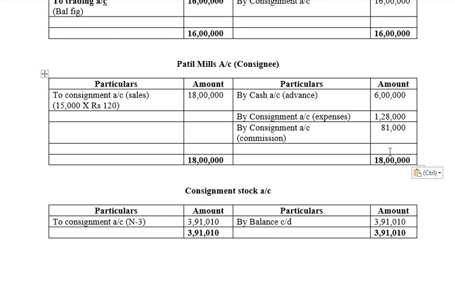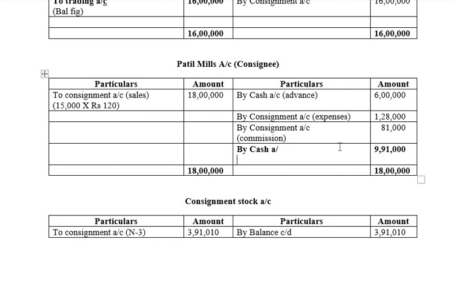Balance is 18 lakhs minus 6 lakhs minus 1 lakh 28 minus 81,000, which will give you 9 lakh 91,000. This is nothing but by bank account or by cash account in the bracket balancing figure. Close the bracket.